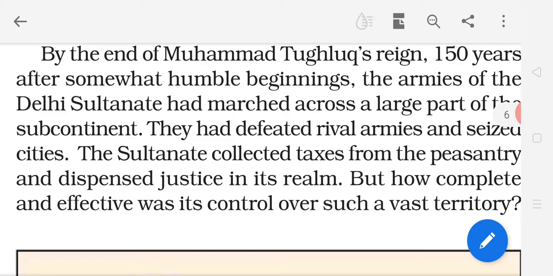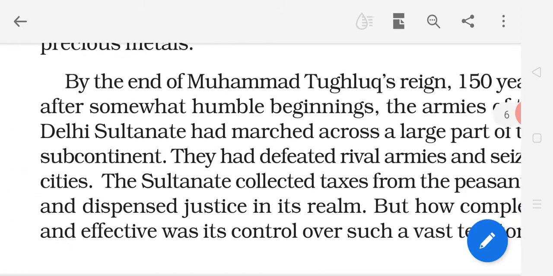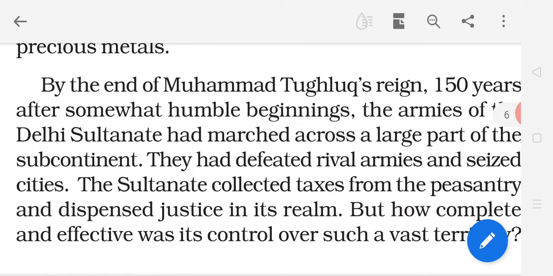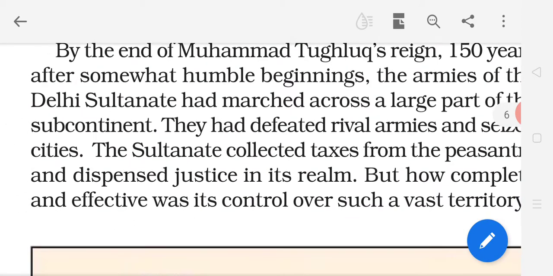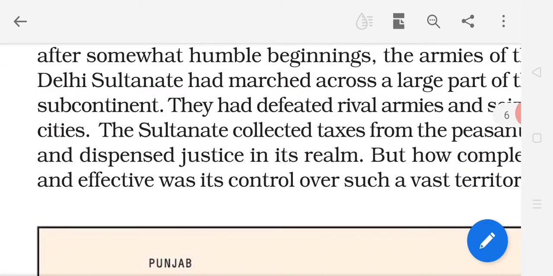By the end of Muhammad Tughlaq's reign, means at the end of Muhammad Tughlaq's period, 150 years after somewhat humble beginnings, means the beginning was very humble, very weak, at the time of the starting, the armies of the Delhi Sultanate had marched across a large part of the subcontinent.